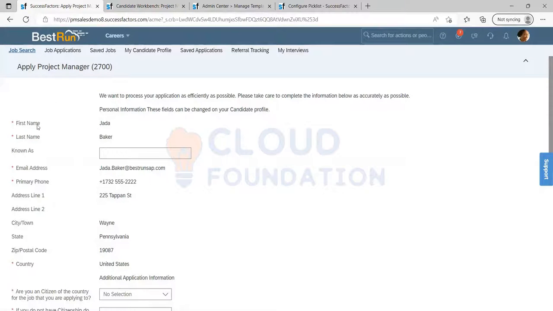I think I have an RMK. I am not sure. With RMK, the page itself will differ. Here, what you're seeing is a standard career site of SuccessFactors.